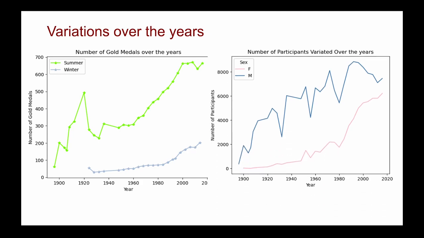Second, I draw a line chart to see the trends of the number of Summer Olympic participants divided by sex. We can find that there's an increase of female participants and some fluctuation in male participants, but the total number has increased over time.